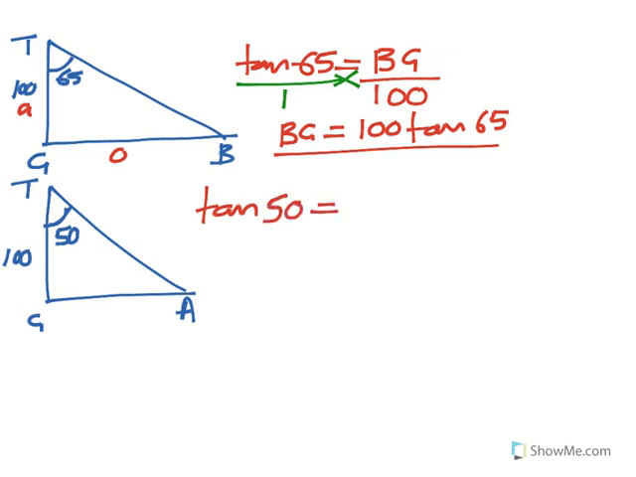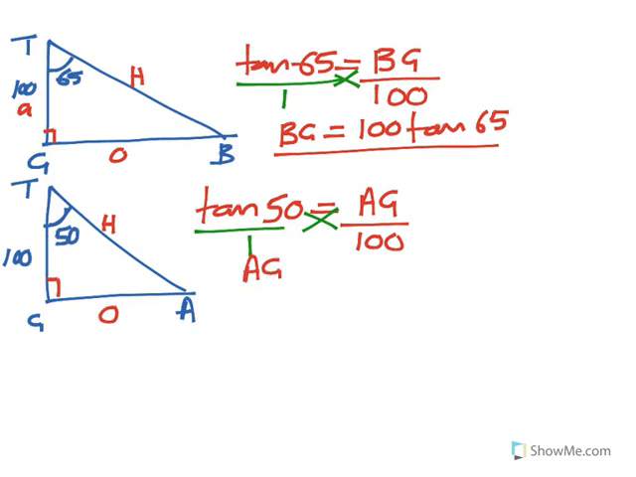50 is equal to opposite. So this is your opposite because these are 90 degrees. Remember, you need to know and understand the triangle. The hypotenuse here is the longest side. So it's opposite, which is your AG over 100. Again, here you say over 1 and you have to cross multiply. So we are going to have AG equal to 100 tan 50 degrees. This was 65, this was 50 degrees.